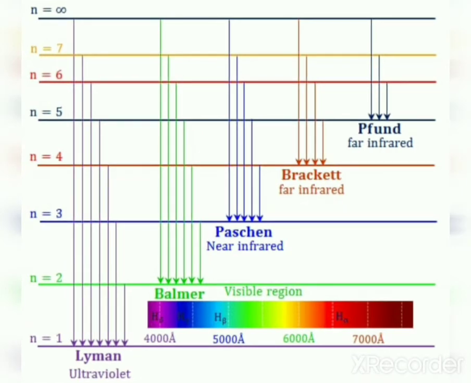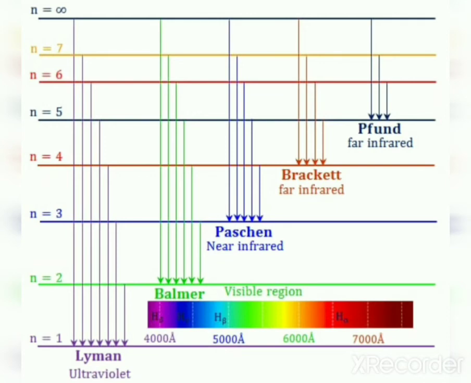Now consider Paschen series. It is obtained when the transition of the electron is from higher energy levels 4, 5, 6, 7, 8, etc. to n1 equal to 3. That is from 4 to 3, 5 to 3, 6 to 3, etc. Paschen series fall in the infrared region. It means during these transitions, energy emitted is in the infrared region. So what will be n1 value for Paschen series? n1 is equal to 3. And what is n2 value? n2 can be 4, 5, 6, 7, etc.